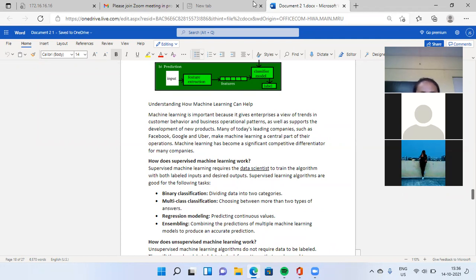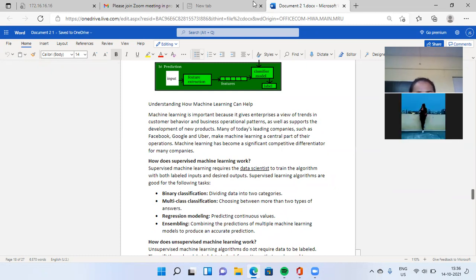How does supervised machine learning work? With the help of these four tasks: binary classification, multi-class classification, regression modeling, and ensembling. Depending on that task, our supervised machine learning model works.